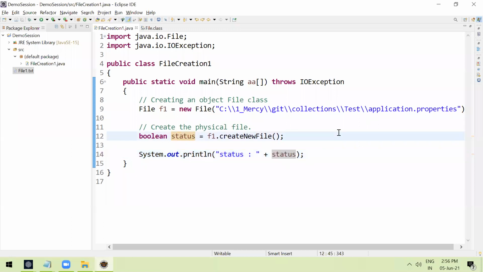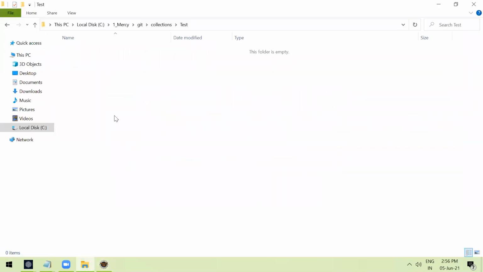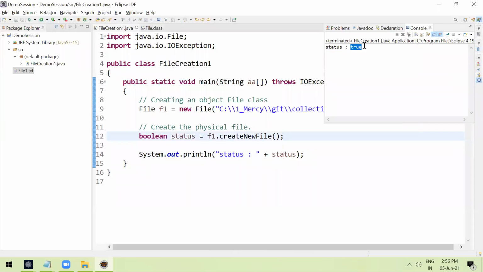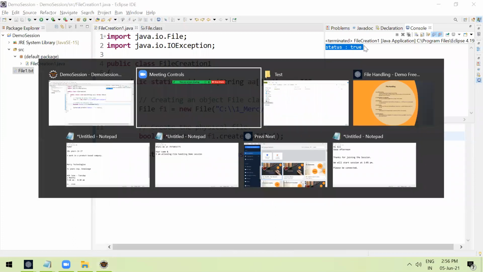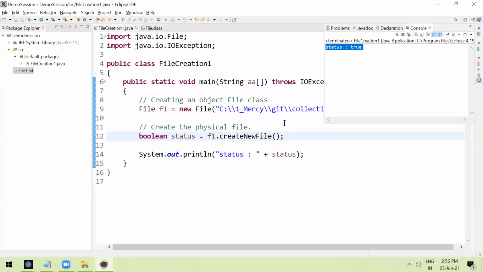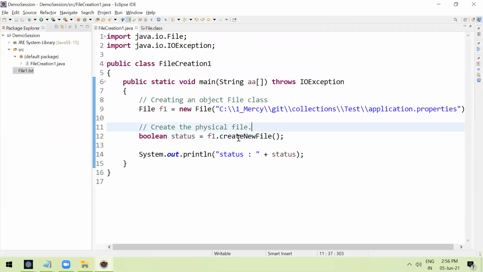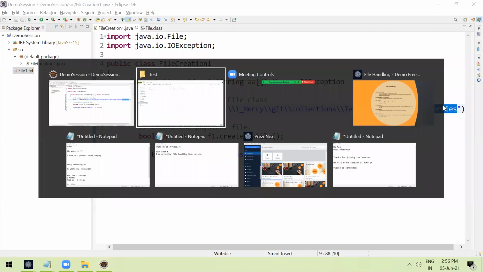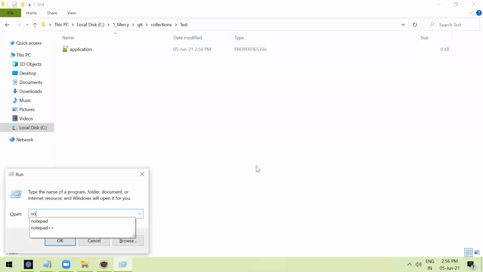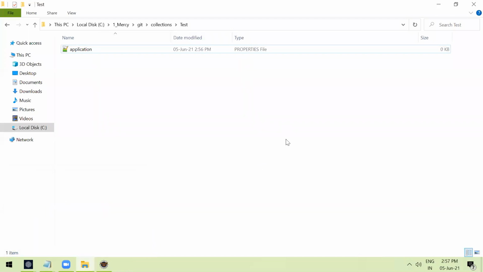In case, yeah, let's run this and see the output first. We don't have any files for your information. Let's run the program again. Status is true. It means there is no file. It has created a new file, application.properties, right? In case if I run one more time, what will happen? Before creating, it will check, is there any file already there in this location with application.properties? Yes, it is there. If it is already there, then it will not create it, right?